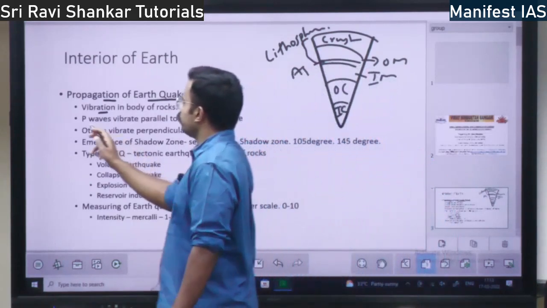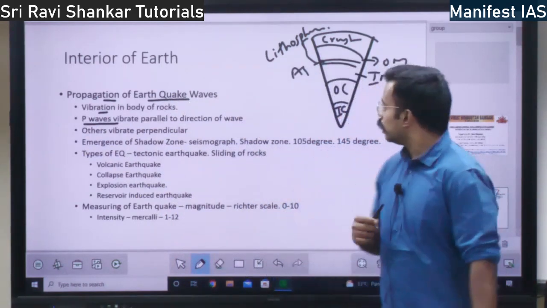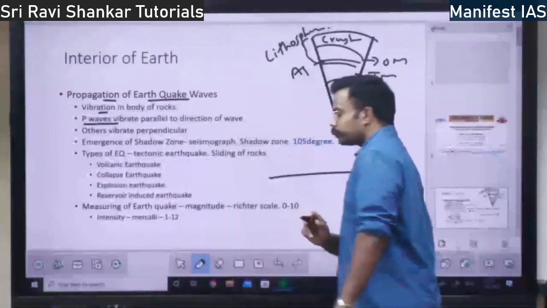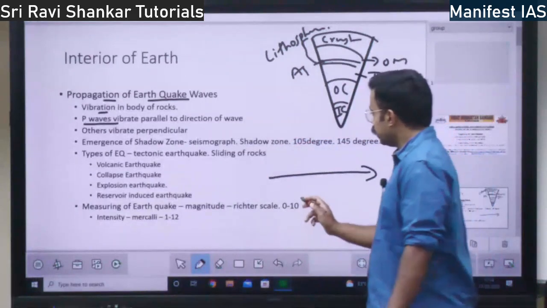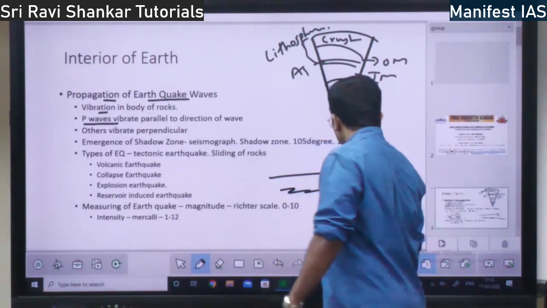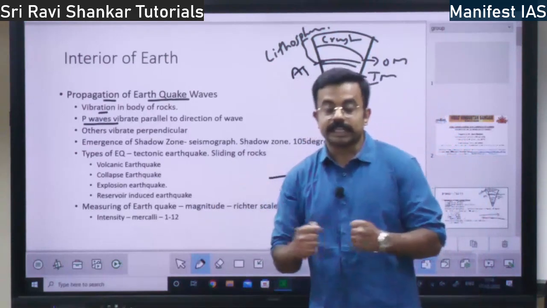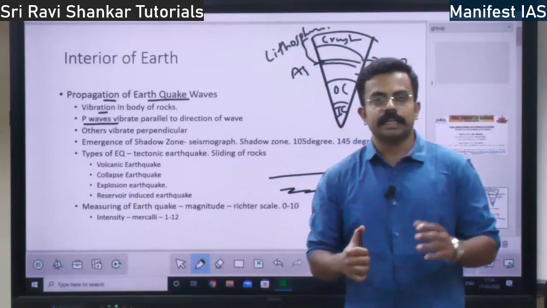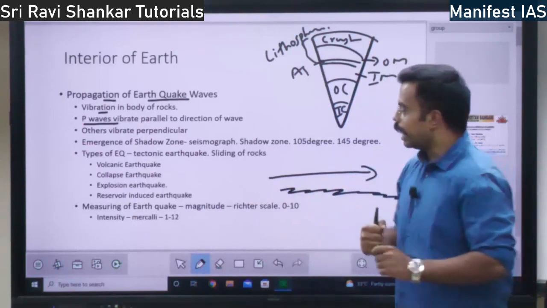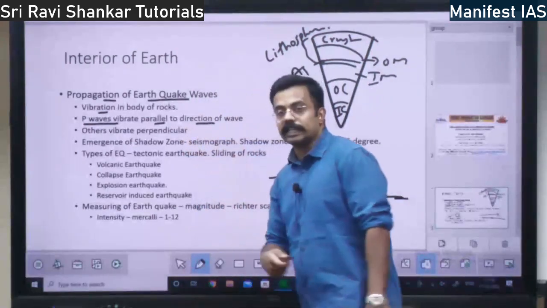These P waves, primary waves, vibrate parallel to the direction of the wave. That is, if the wave is traveling in this direction, it will vibrate in the same direction like this. What happens if it vibrates in the same direction as the wave? It causes stretching and squeezing. The body of the material through which the wave passes stretches and then squeezes. That happens when P waves travel; they vibrate parallel to the direction of the wave.